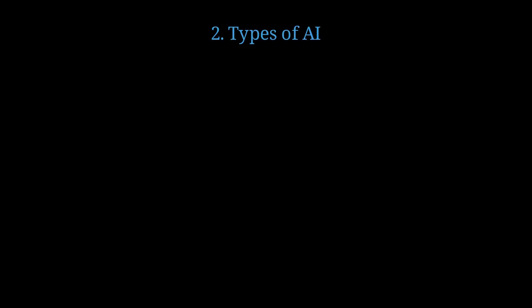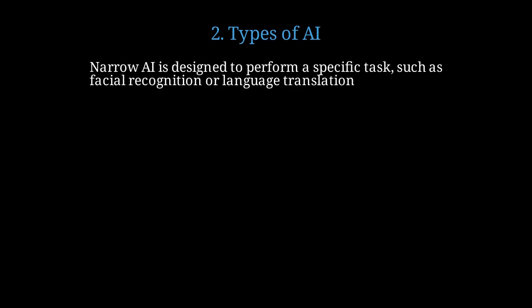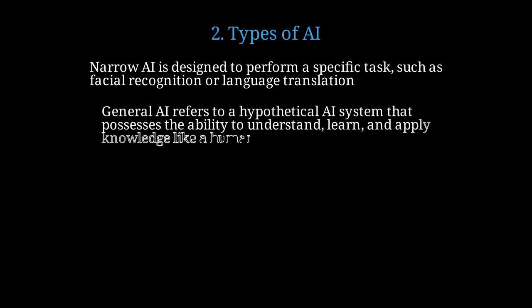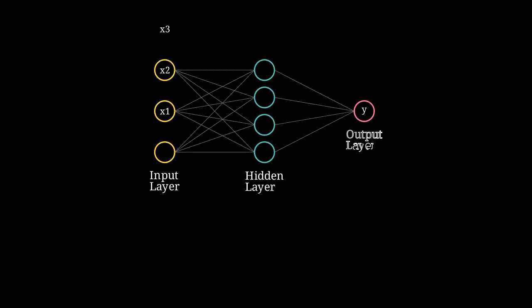There are several types of AI, including narrow or weak AI, general or strong AI, and superintelligence. Narrow AI is designed to perform a specific task, such as facial recognition or language translation. General AI refers to a hypothetical AI system that possesses the ability to understand, learn, and apply knowledge like a human. Here's an example of a neural network with multiple layers.